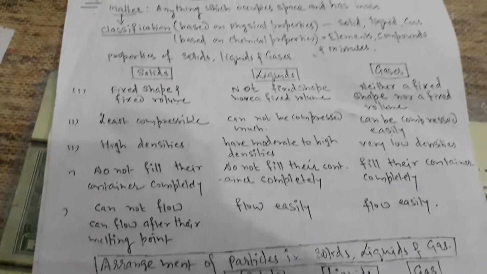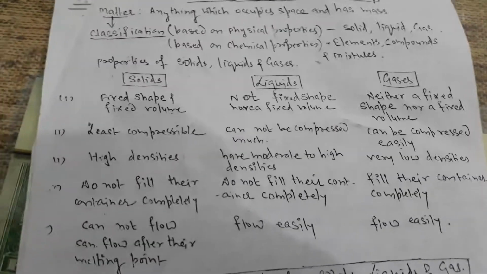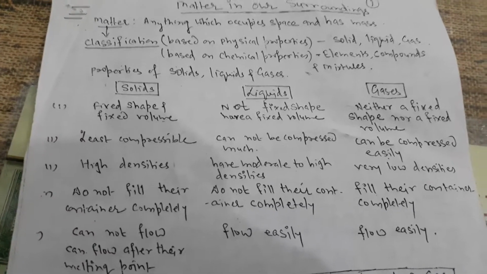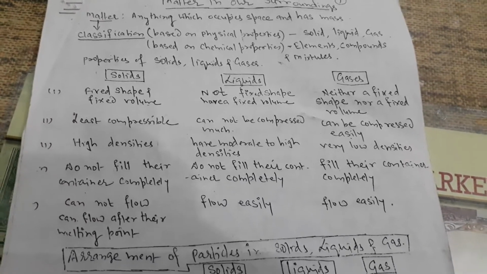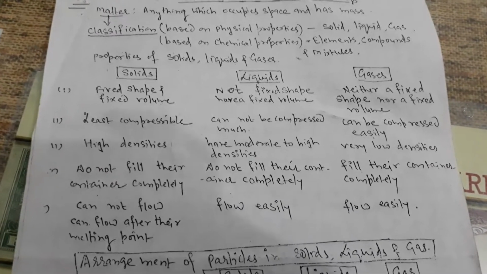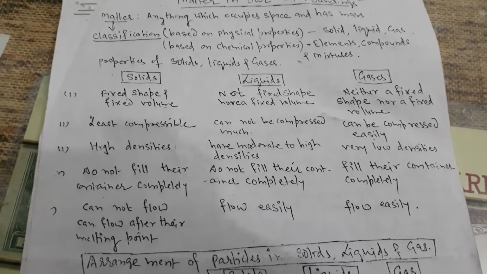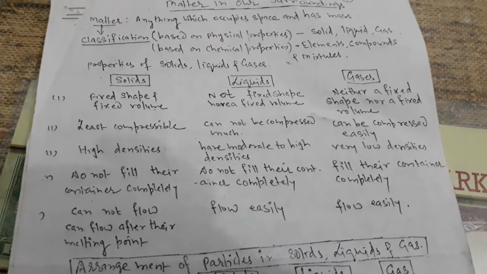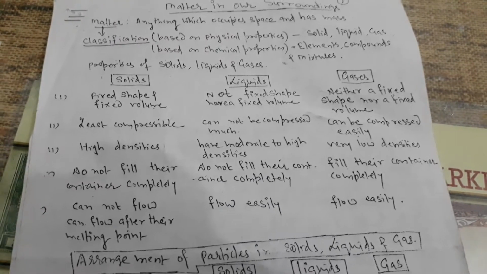Solid has fixed shape and fixed volume. Liquid has no fixed shape but has a fixed volume. Gas has neither a fixed shape nor a fixed volume. Solids are least compressible. Liquids cannot be compressed much. Gases can be compressed easily.